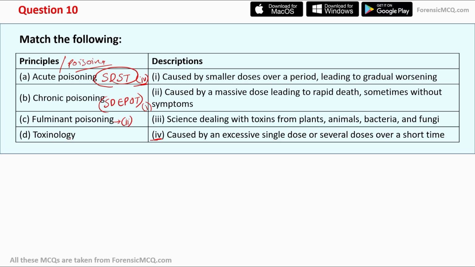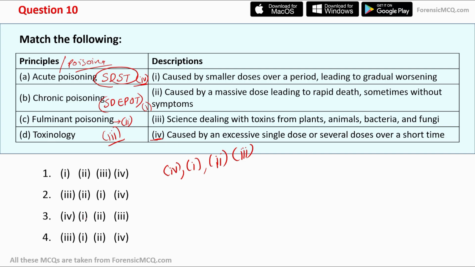And for toxinology, as we already discussed earlier, it is the science dealing with toxins from plants, animals, bacteria, and fungi that are harmful to humans. So option third. So the correct option for this question is option 4, with first, second, and third matched accordingly. Let's check the options. Option 4: first, second, third. This will be the correct answer.